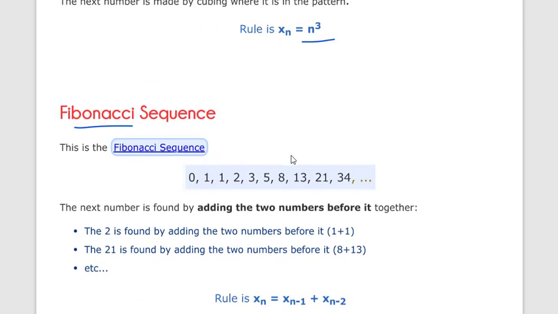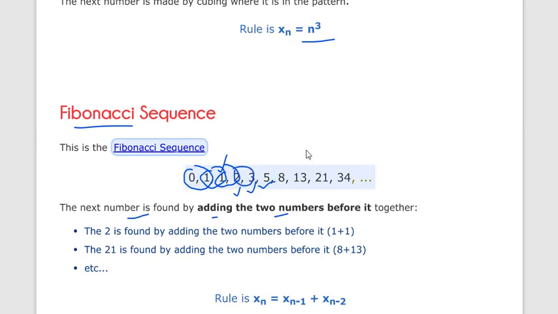What is Fibonacci? The next number is found by adding the previous two numbers, so we can get our next number. So 0 plus 1 we get 1, 1 plus 1 we get 2, 1 plus 2 we get 3, 2 plus 3 we get 5.